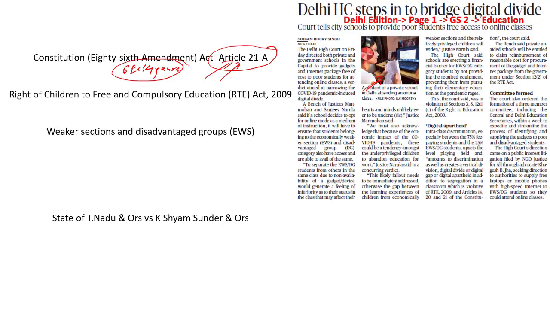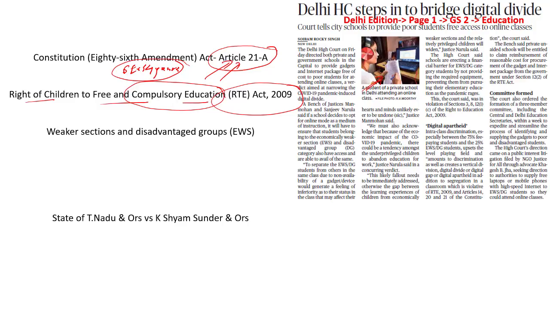So what does the government do? The government introduces what is called the Right of Children to Free and Compulsory Education Act, which in general is called the RTE Act of 2009. What is this compulsory education as described under this act? It basically means that the government has an obligation to make sure that every single child within the age group of 6 up till 14 years is provided elementary education without any expenses, without any fees collected from the students.